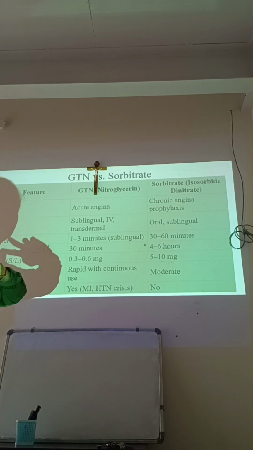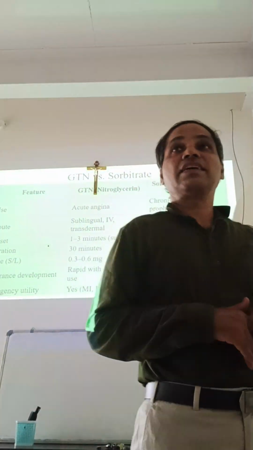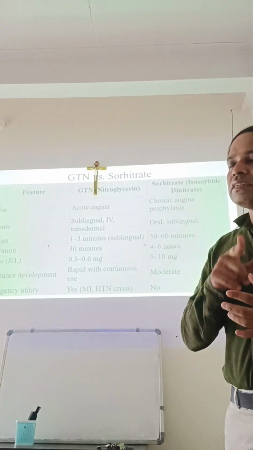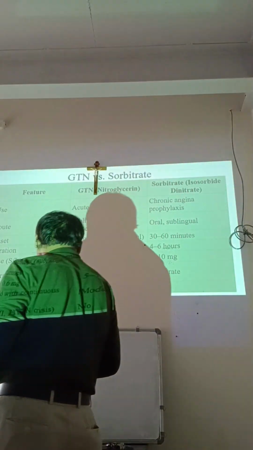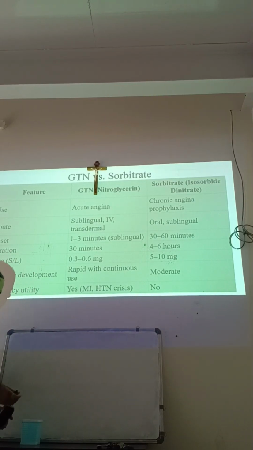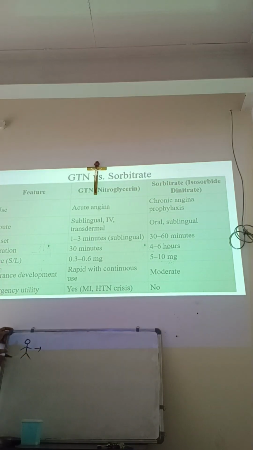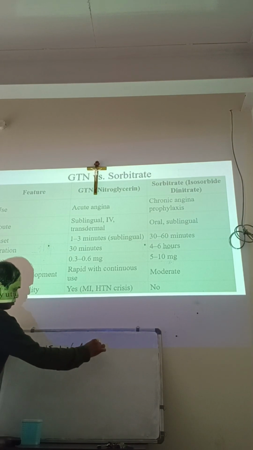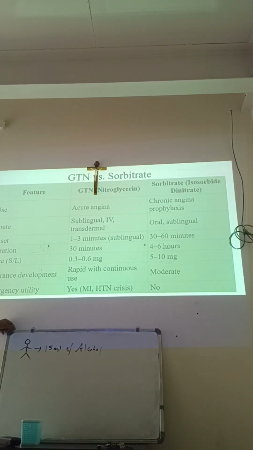Do you know the meaning of tolerance? What is the meaning of drug tolerance? It's there again in your general pharmacology topic. I'll tell you. If I give a simple example, you will understand easily. One person initially, the first time, drinks 15 ml of alcohol.